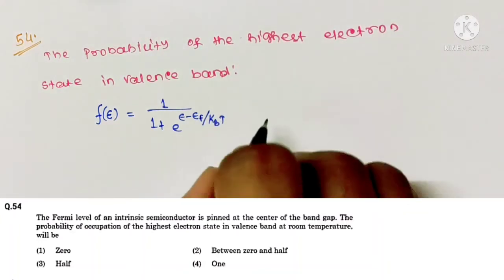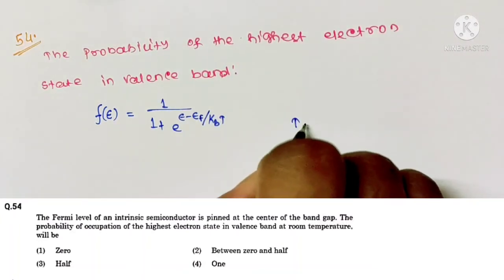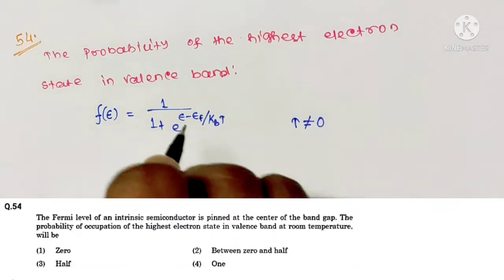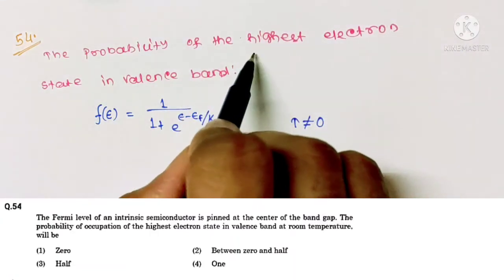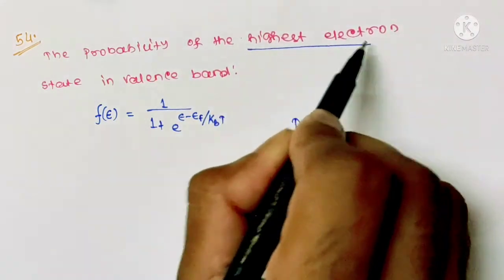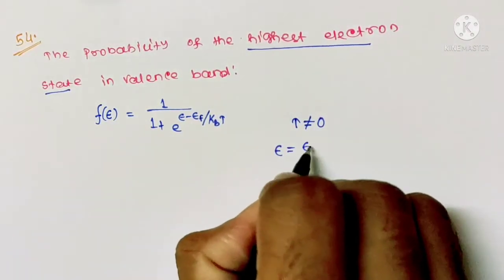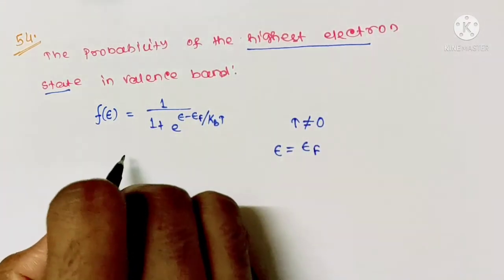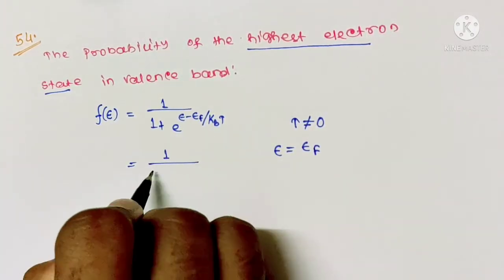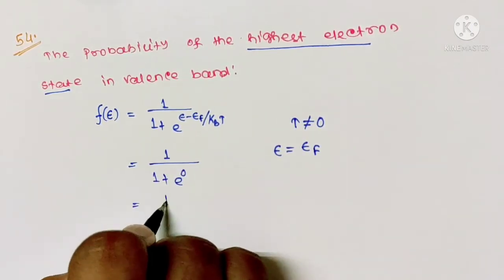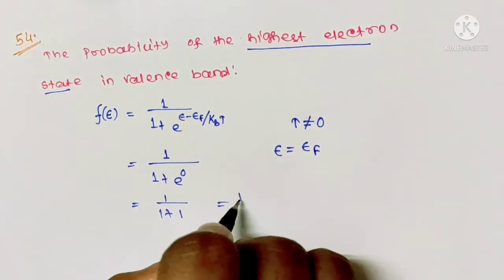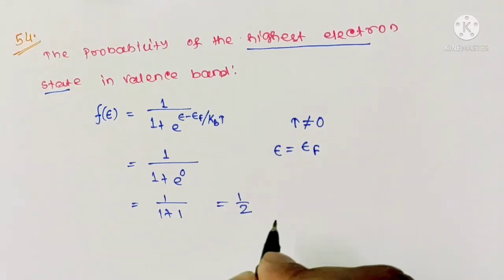Here T is at room temperature, so not equal to 0, and energy E will be equal to EF, because we have to find the probability for the highest electron state, that is E equals EF. So this will be 1 over 1 plus exponential 0, that is 1 by 1 plus 1, that is half. So your correct option is option 3.